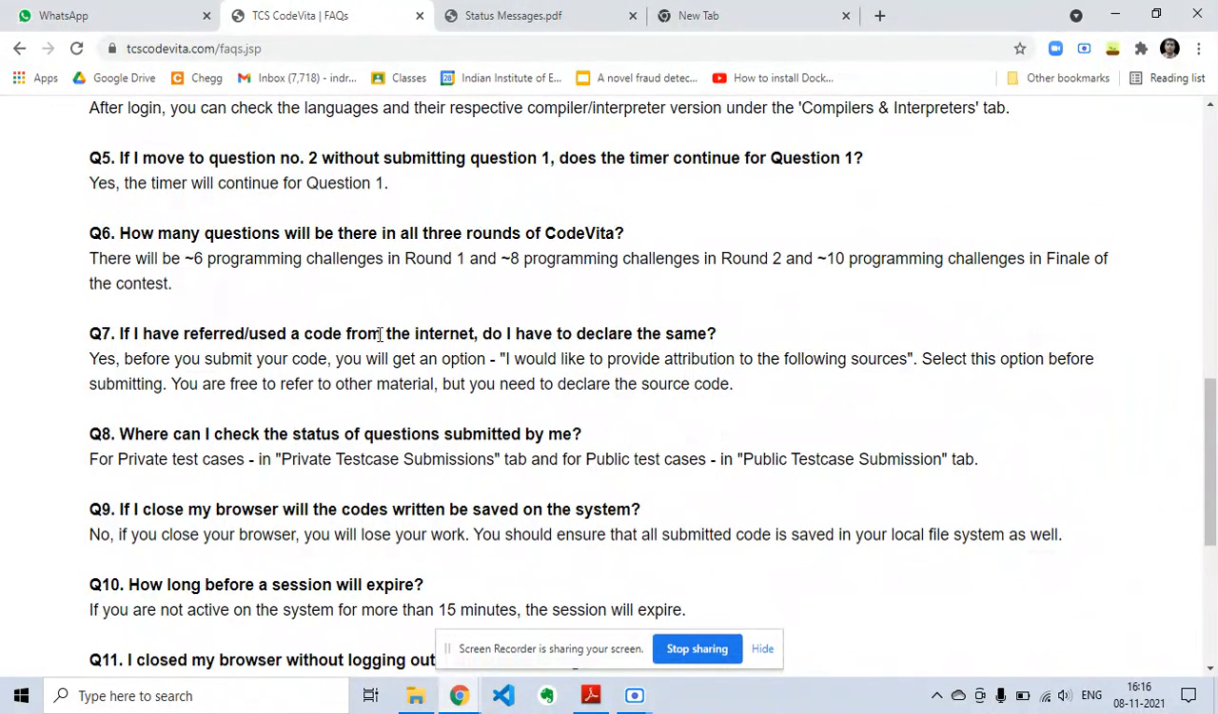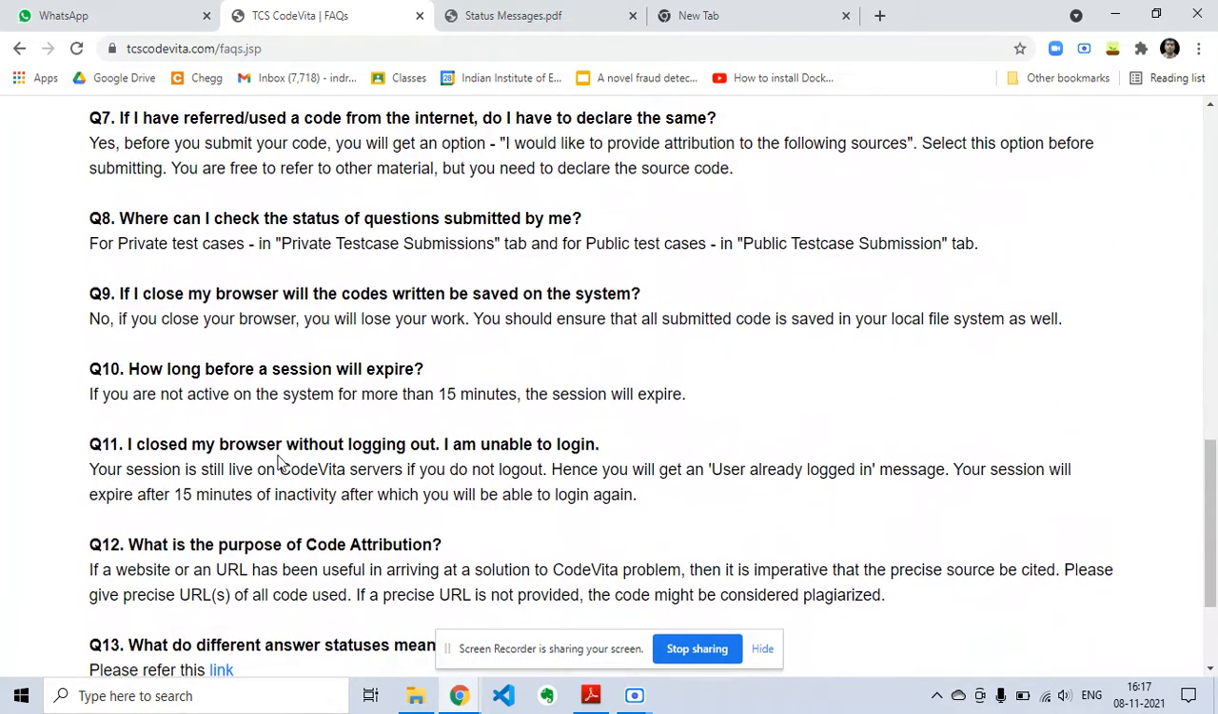And if you have referred to or used code from the internet, you have to declare it. Yes, before you submit your code, you will get an option: I would like to provide attribution to the following sources. You are free to refer to other material, but you need to declare the source. If you are using code from another site like GeeksforGeeks or Codeforces or somewhere else, you have to declare it, clearly state that you are using this source, and provide attribution to the source.